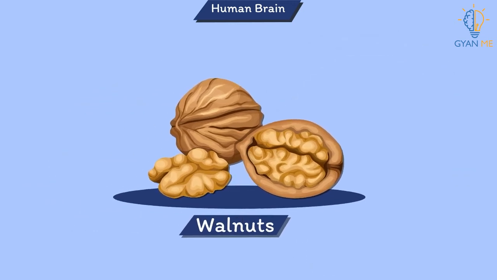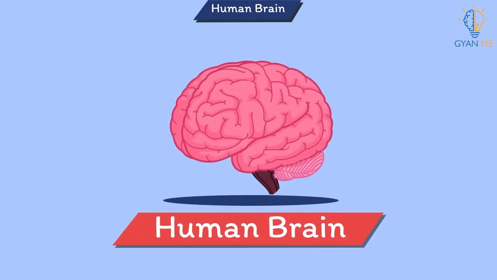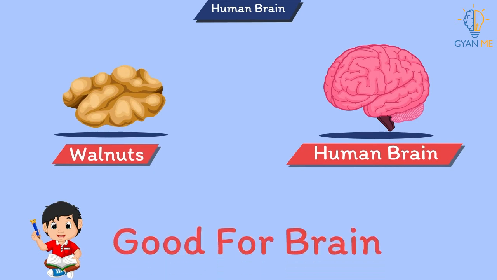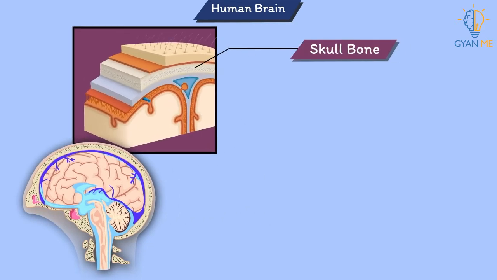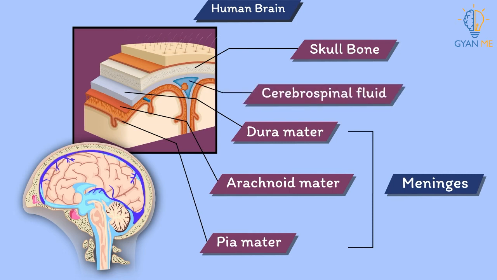Now open the walnut. You will see actual edible dry fruit. This is nothing but similar to our brain. In fact, students, walnut don't just look like brain but also good for brain. Not only by skull, the brain is also protected by three membranes called the meninges, which acts as additional protection. There is space between these membranes, which is filled with a fluid called cerebrospinal fluid that acts as a shock absorber and also nourishes it.